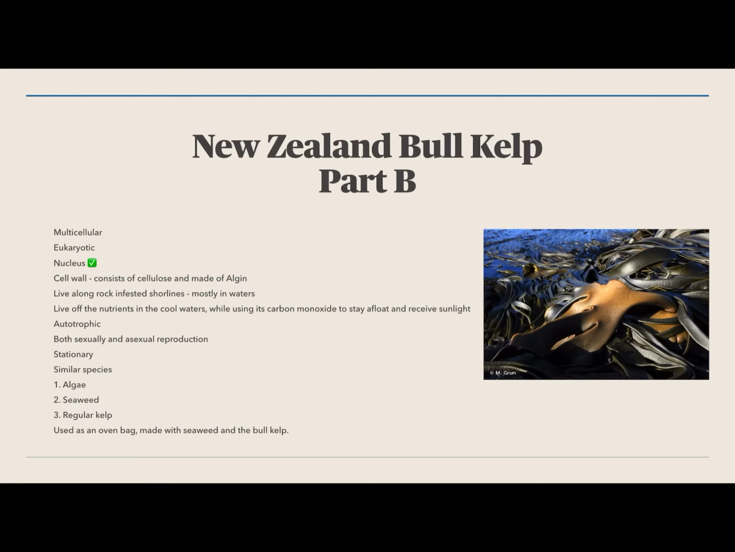So New Zealand bull kelp is multicellular, eukaryotic, has a nucleus and cell wall, which consists of cellulose and is made of algin. It lives among rock-infested shorelines and mostly in waters. And it also lives off the cool water nutrients while using its carbon monoxide to stay afloat and receive the nutrients from the sun. It's autotrophic, and it does both sexual and asexual reproduction. It's a stationary organism, and some similar species would be algae, seaweed, and regular kelp. And it can be used as an oven bag when mixed with seaweed and bull kelp and made the proper way.